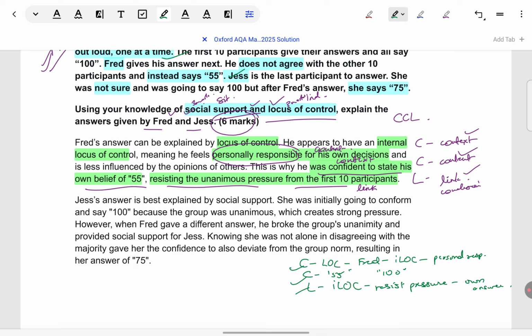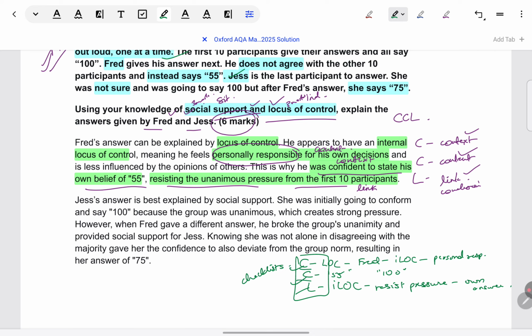Okay, these mnemonics which are there, like CCL is there, PEEL is there, of course they are meant to take your answers to the top mark bands. You should definitely use them, but you should not become stressed out about using them. What I mean by that is, there's no rigidity, first of all, that you have to really take context first or content first. You can take any of them first. Take them as check marks or checklists. I have to make sure that my points are well developed.